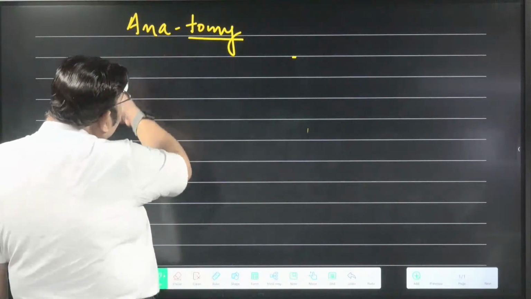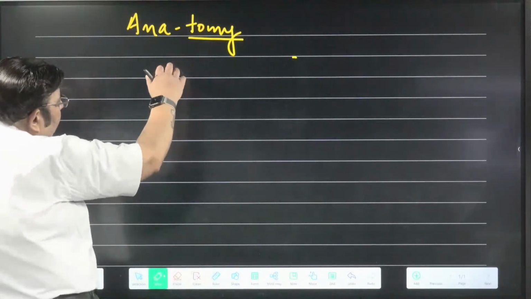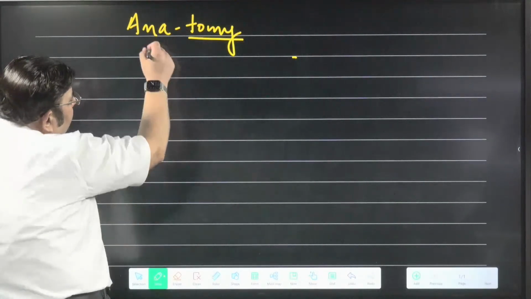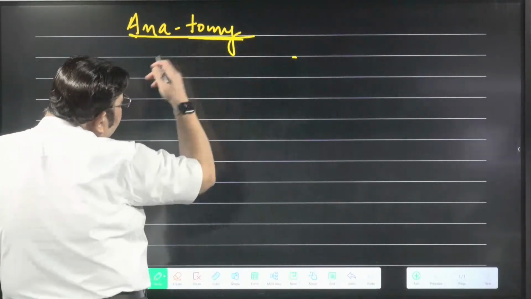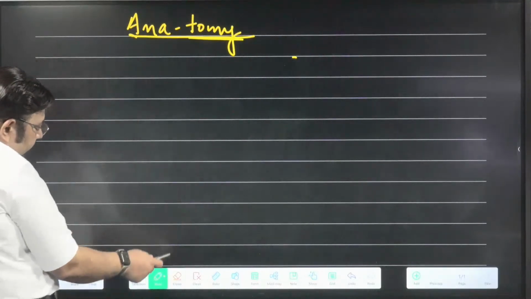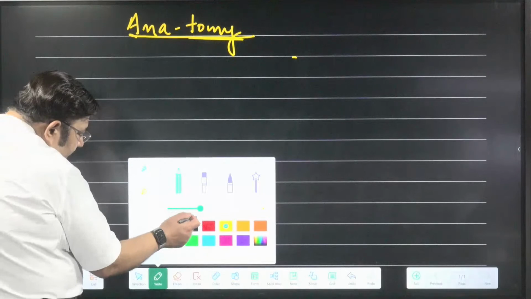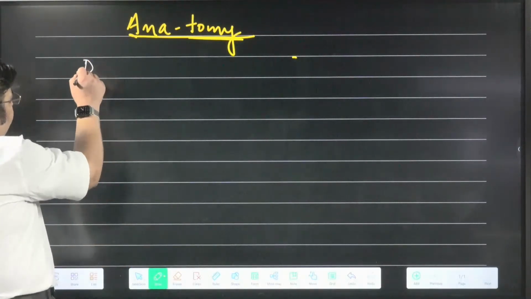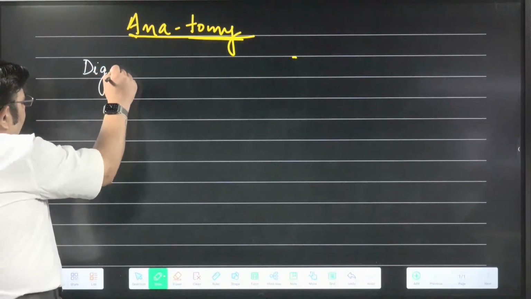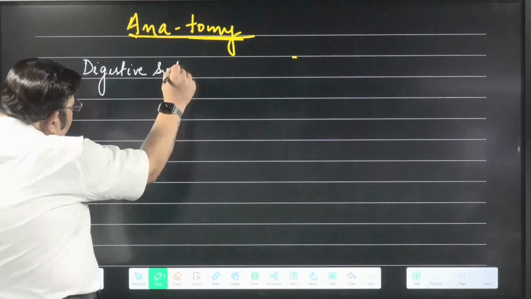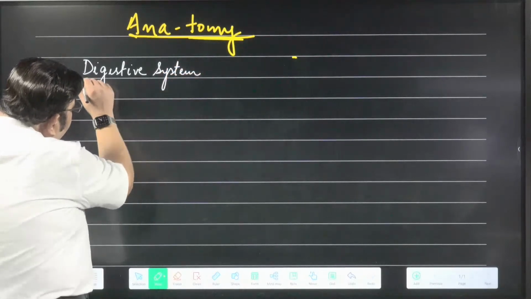So when you study the animal or study the body after cutting it, then that study is called anatomy. In anatomy, we will be doing individual systems. So I'll start with the first system, the digestive system of earthworm, Pheretima.